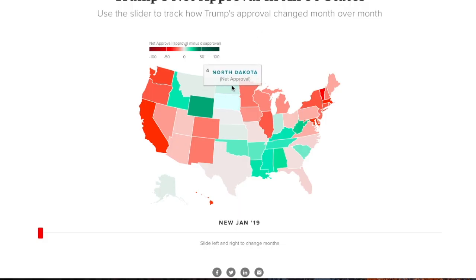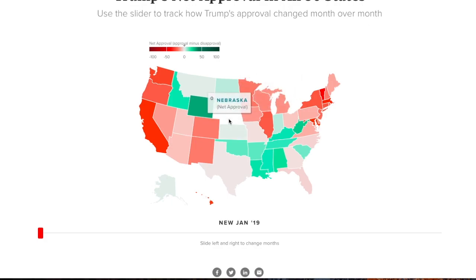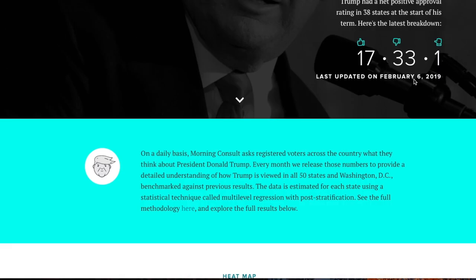North Dakota and South Dakota approve of Trump by 4 and 6 respectively, so North Dakota would move into the tilt Republican column, South Dakota into the lean Republican column. In the state of Nebraska, it's a net 0, so not approved or disapproved in the state of Nebraska. If we go down to the state of Nebraska, 48 to 48, margin of error by 2.